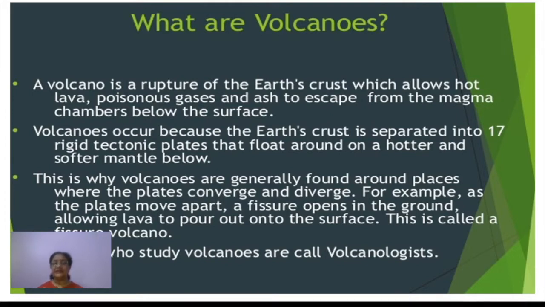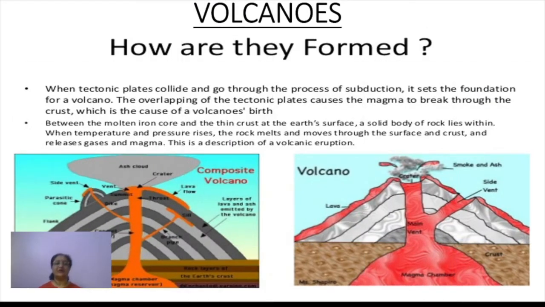So basically a volcano is any opening or fissure or crack through which magma gets its way to come out. Now, what are the people or scientists who study volcanoes, or volcanism, called? These are called volcanologists. Now, let's talk a little more about volcanoes and how they are formed.